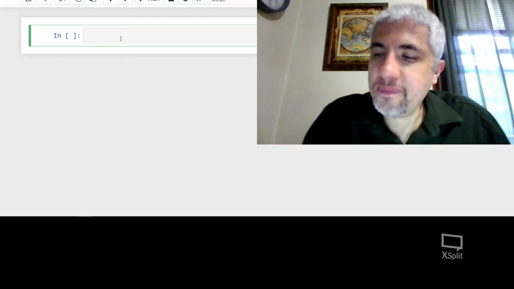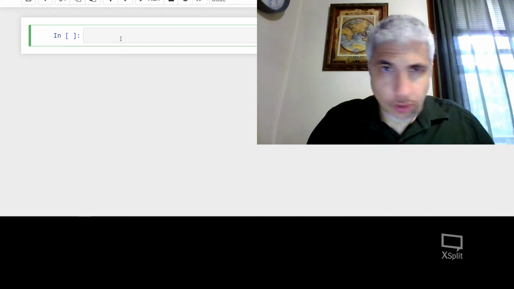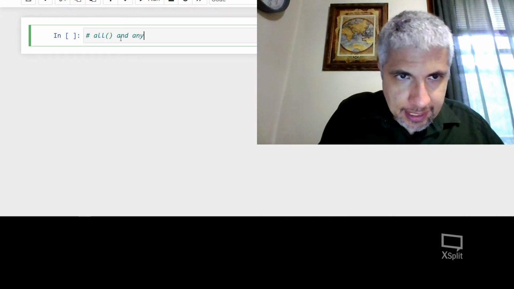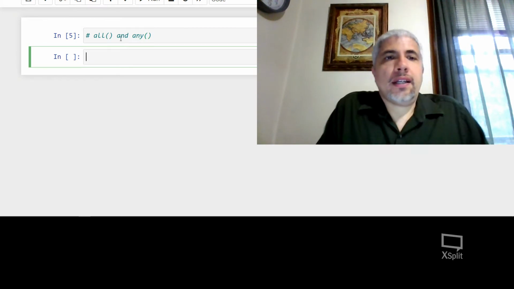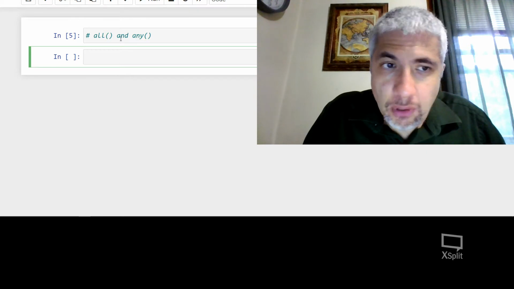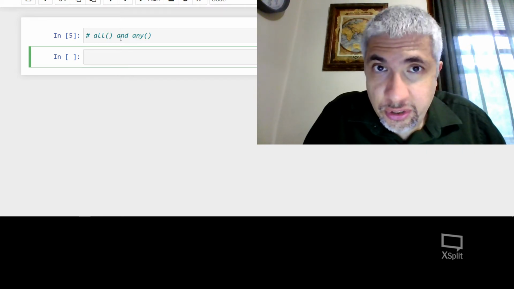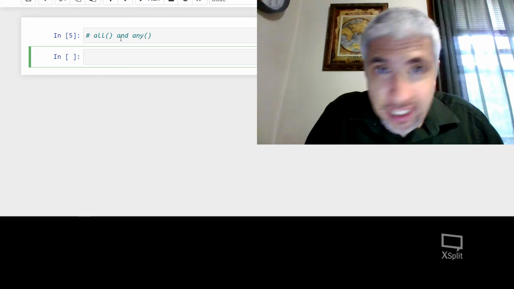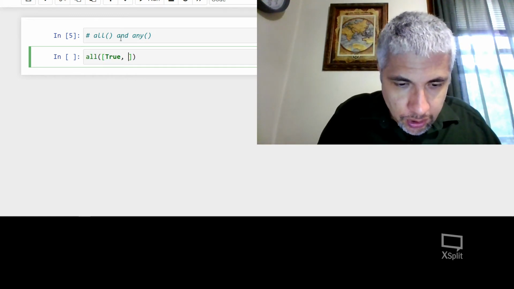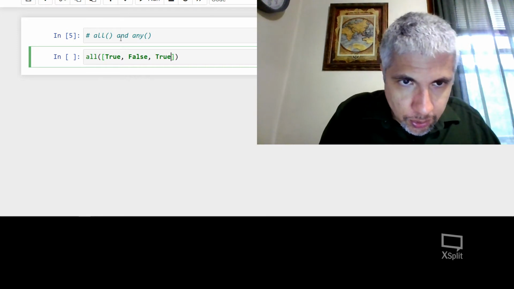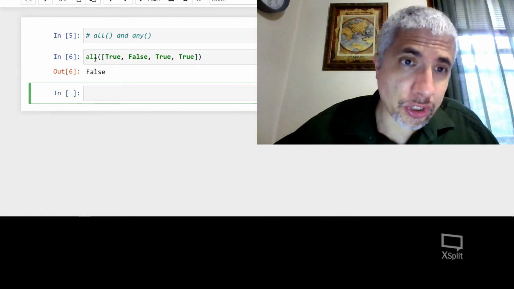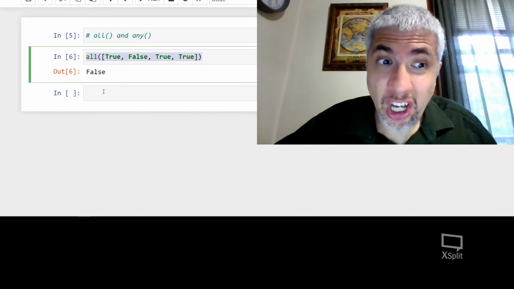Hello, students. I want to introduce all and any next. So, all and any. These are functions that take in bools and return bools. All returns true if all the things are true. Any returns true if any of the things are true. So, for instance, if I take all of true, false, true, true, I'm going to get false because all returns true if they're all true, and they're not all true.